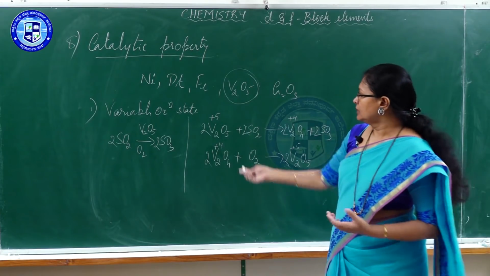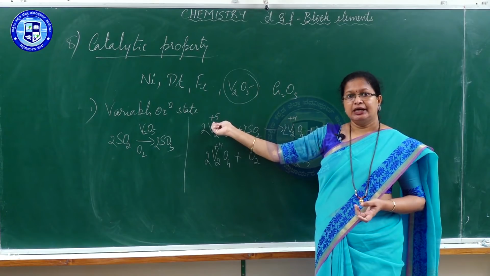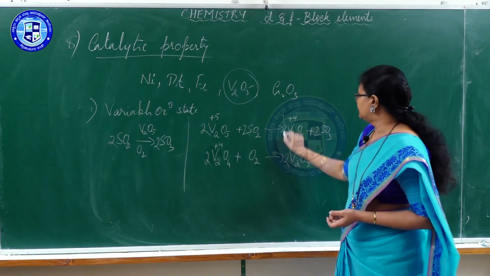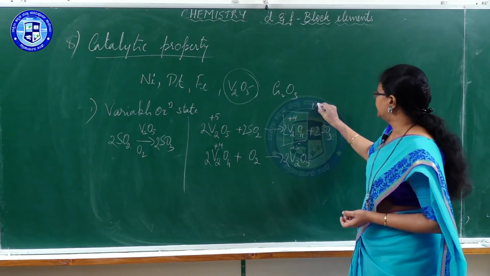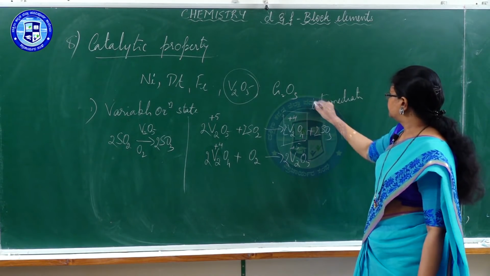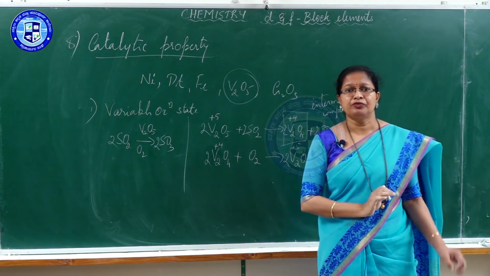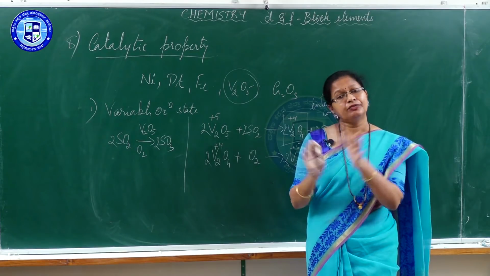Yes. Due to the change in its oxidation state, it can form an intermediate compound. Here this is called an intermediate compound. This intermediate compound formation is easier than the formation of the product.